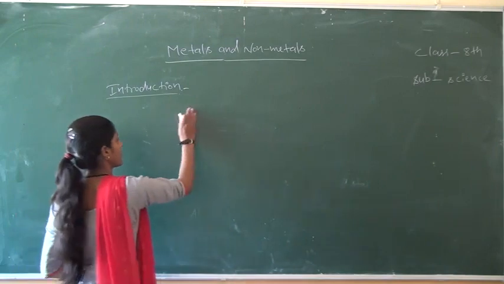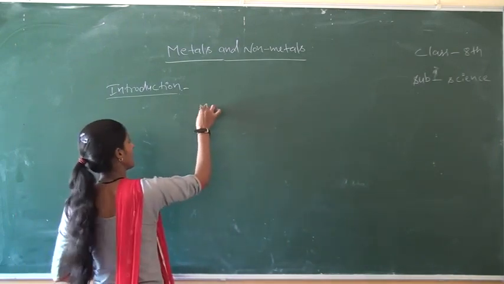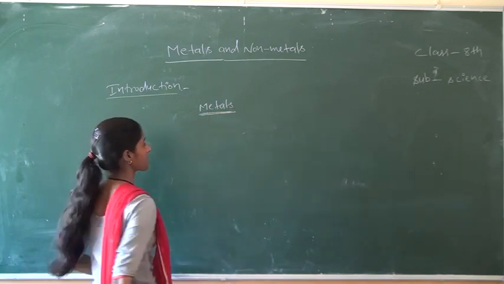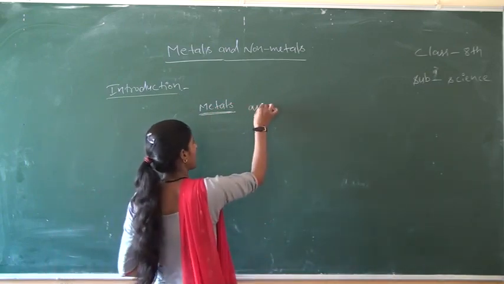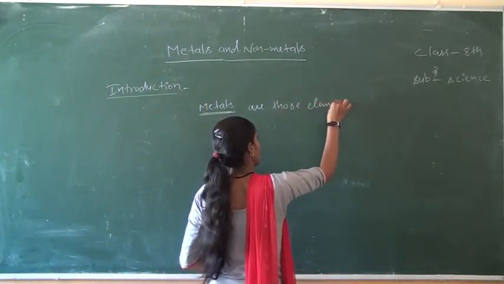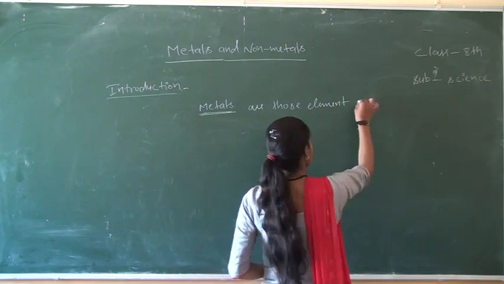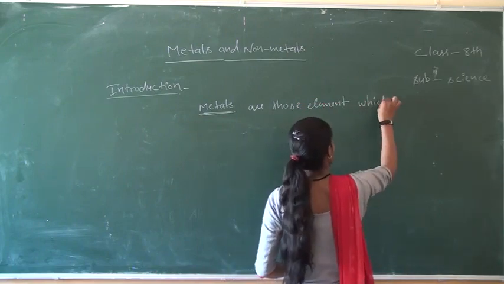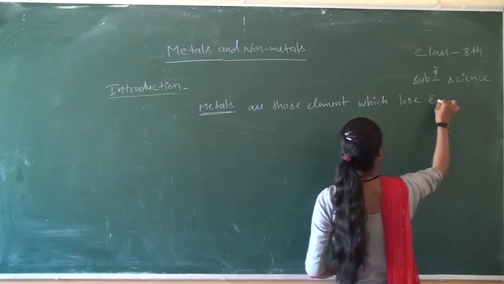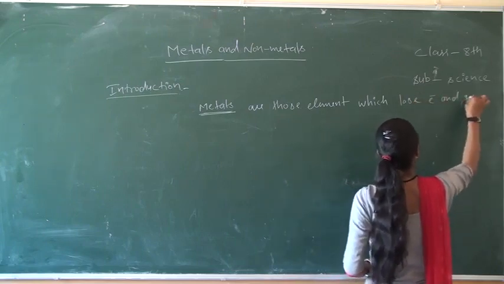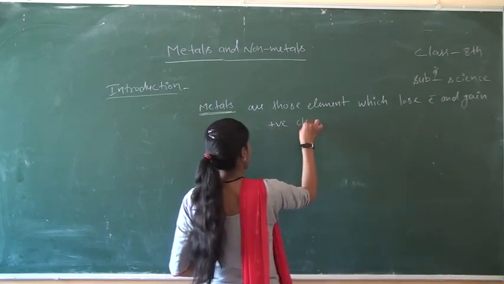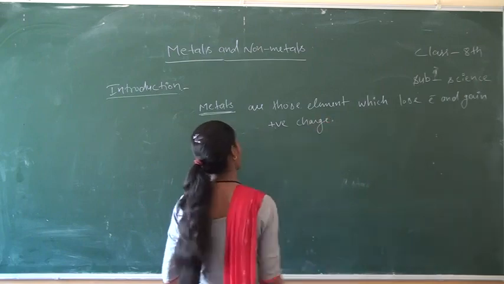After that, what are metals? Metals are those elements which lose electrons and gain positive charge.